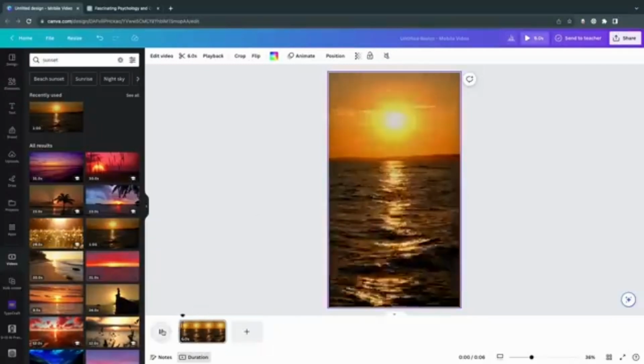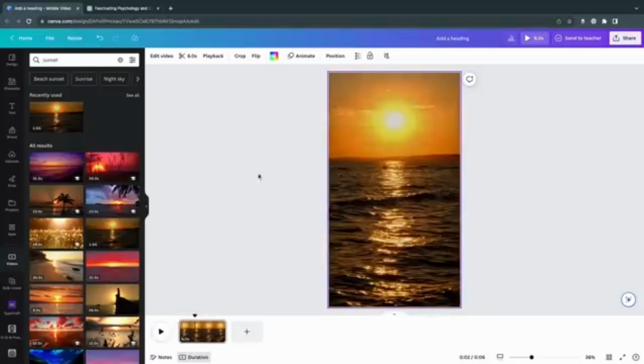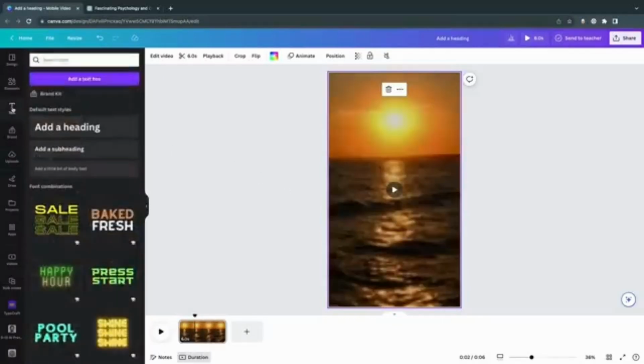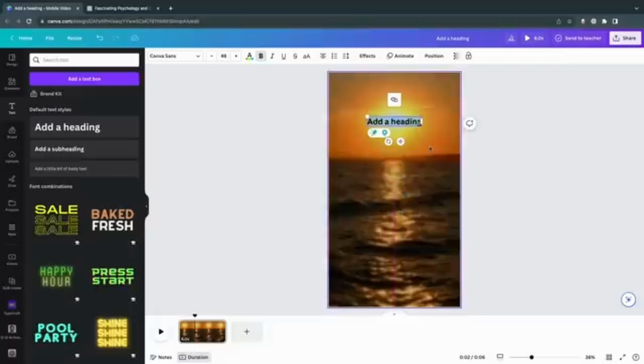Now let's add text before connecting it to our data for automated video creation. Go to the text section, add a header, and select your desired text style. It'll get automatically placed on the canvas. This text is for the topic. Replace the existing text with topic and move it to your desired location.